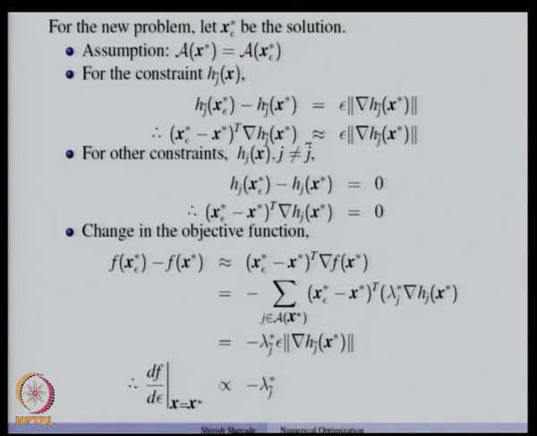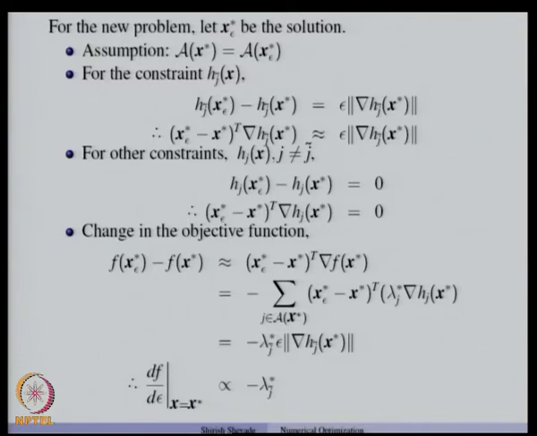So, this gives us some idea about how much will be the change in the objective function when a particular constraint is perturbed. But note that all this analysis was done based on the assumption that the active set remains the same at the new solution. If the active set changes, then this analysis does not hold.